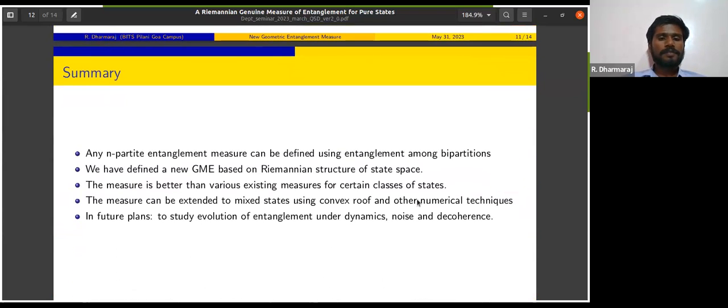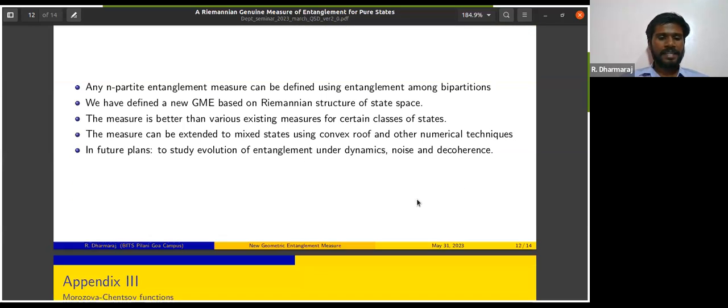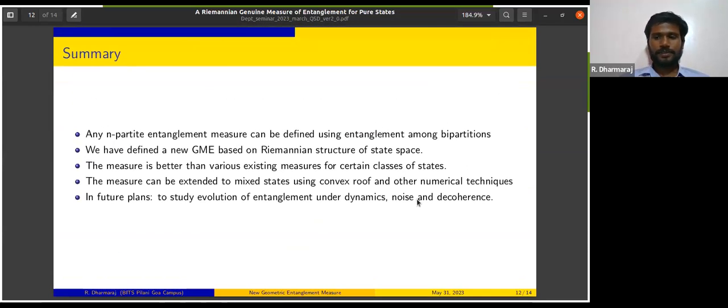To summarize what I've talked about so far: any n-qubit entanglement measure can be defined using the entanglement among bipartitions, which was the first part of the slides. Using this idea, we have defined a new GME based on the Riemannian structure of state space. This measure, GBR, is better than various existing measures for a certain class of states. The measure can be extended to mixed states using convex roof and other numerical techniques, of course. In future plans, we intend to study the evolution of entanglement under dynamics, noise, and decoherence. Yes. So that's my